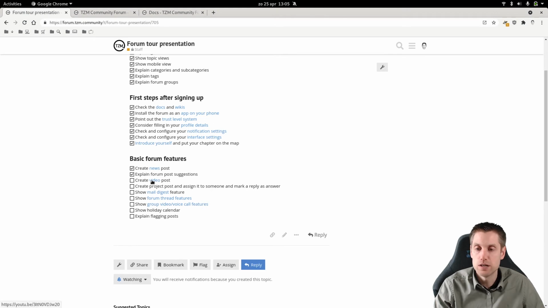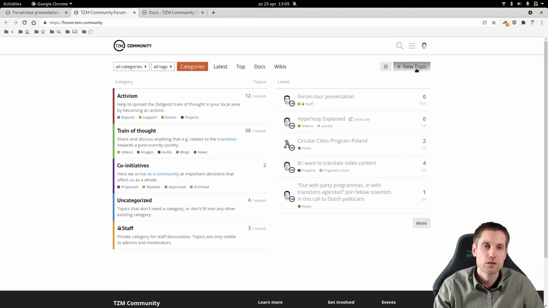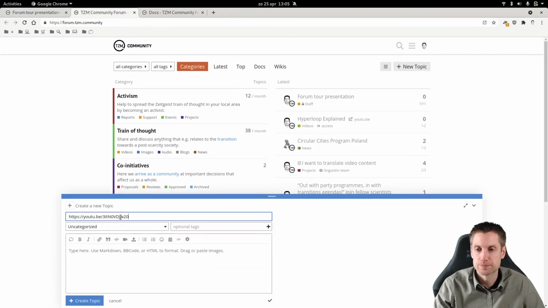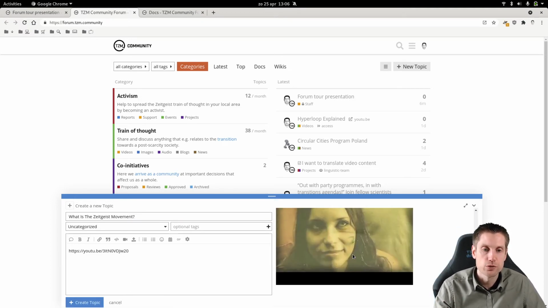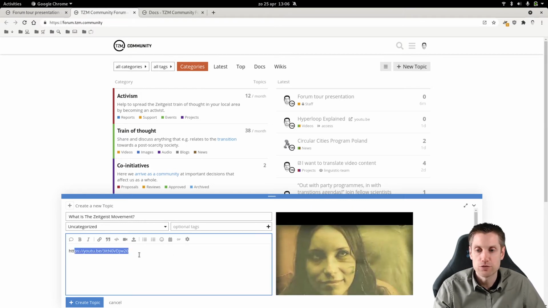Let's create a video as well, because they're somewhat different. So if you click here, it will extract the title from the YouTube video. It'll give you the same overview again of suggestions, but also create for you the embedded video player. So you only have to copy paste the link in here. The forum itself will do the rest for you. You don't have to use the menus here.